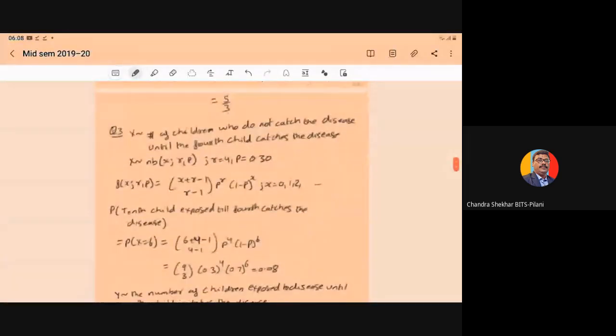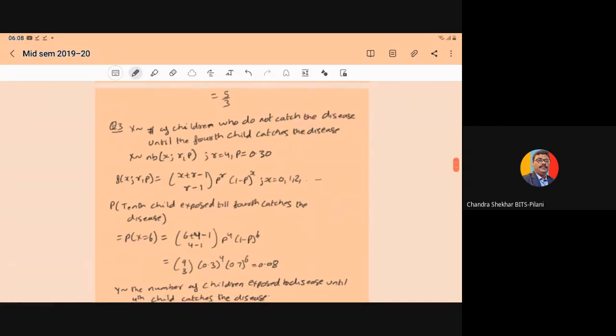So here first we define the random variable X, the number of children who do not catch the disease until the fourth child catches the disease. So here X follows the negative binomial distribution with parameters r and p, where r is equal to 4 because we are talking about the fourth child, and p is equal to 0.3.